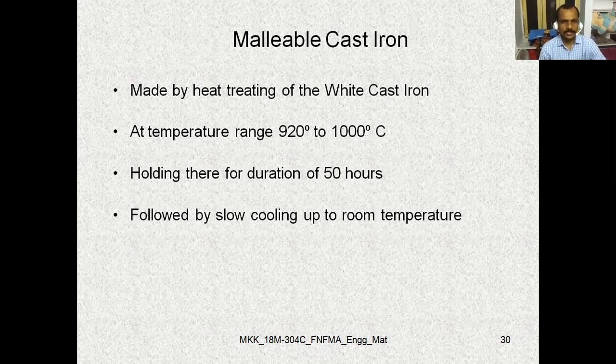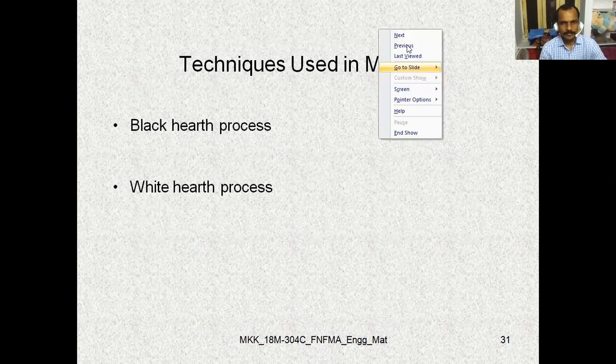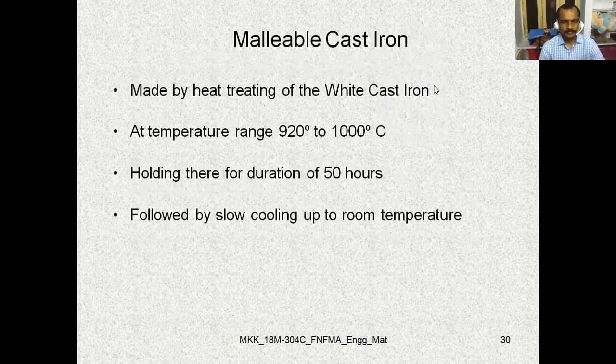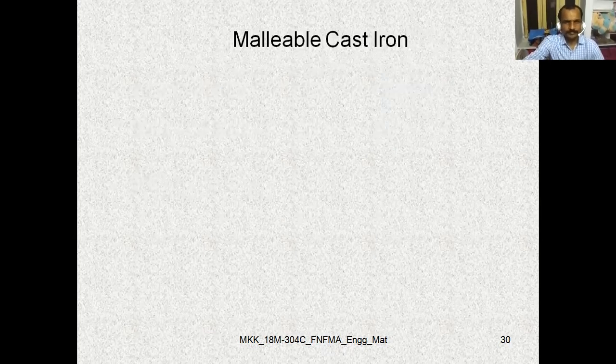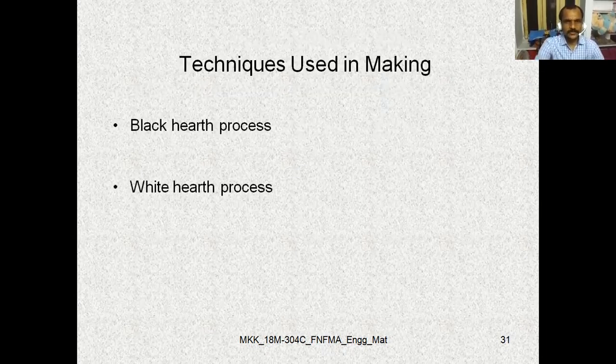We discussed the holding temperature, the cooling procedure, and the techniques used in making this cast iron, the black heart process and the white heart process.